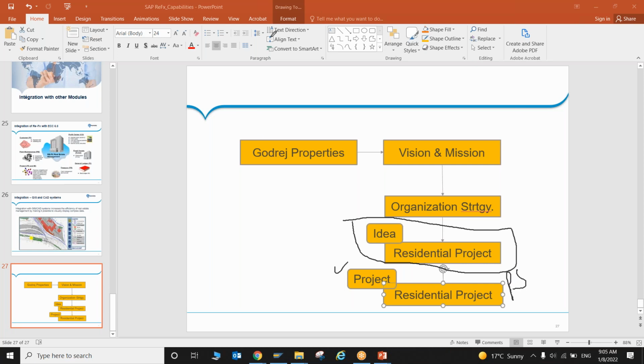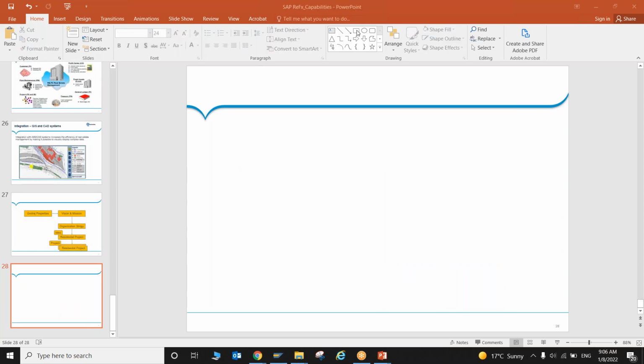Here again, in project system we have two different ways with respect to your real estate cycle. How can we do this? So let's say this is your project now, your residential project.